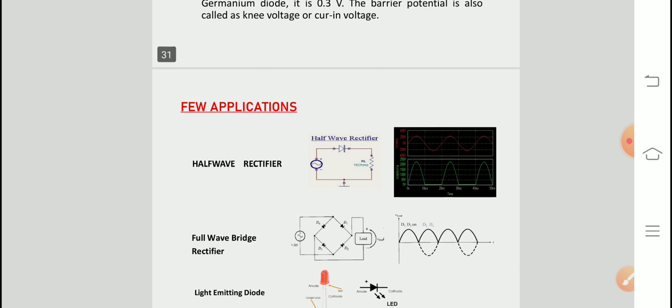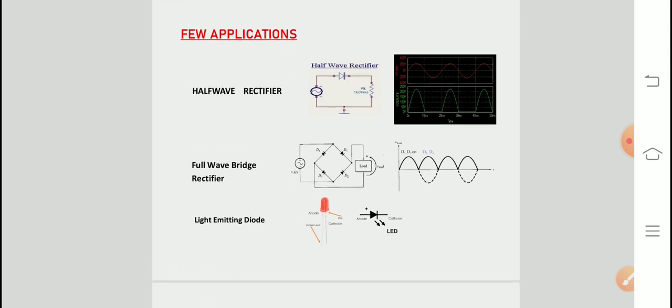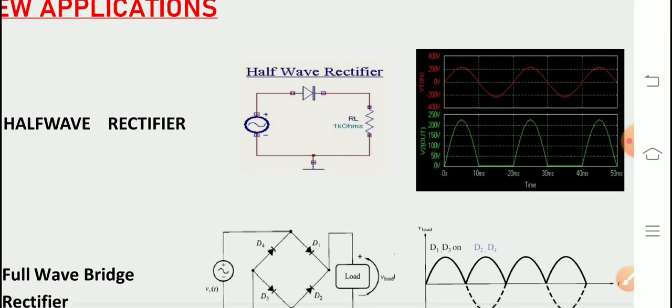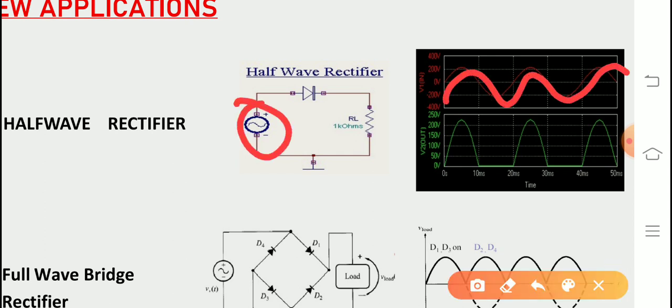And another interesting part: applications where we can use this p-n junction diode. The p-n junction diode has several wonderful applications. Almost all electrical equipment consists of this diode, and a few applications are, it can be used as a half wave rectifier. If you want to see what a half wave rectifier is, you can see in the diagram here. In the upper figure, the red one is the input, what we are giving here, this is the input signal, which is red in color.